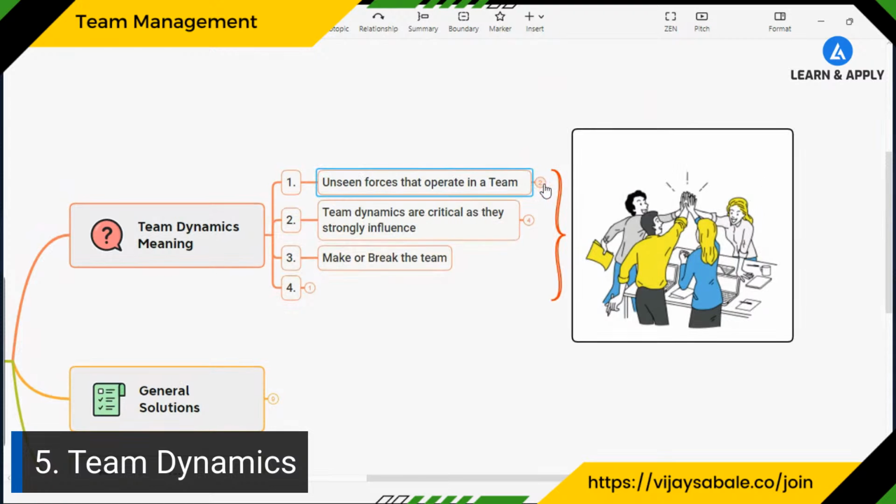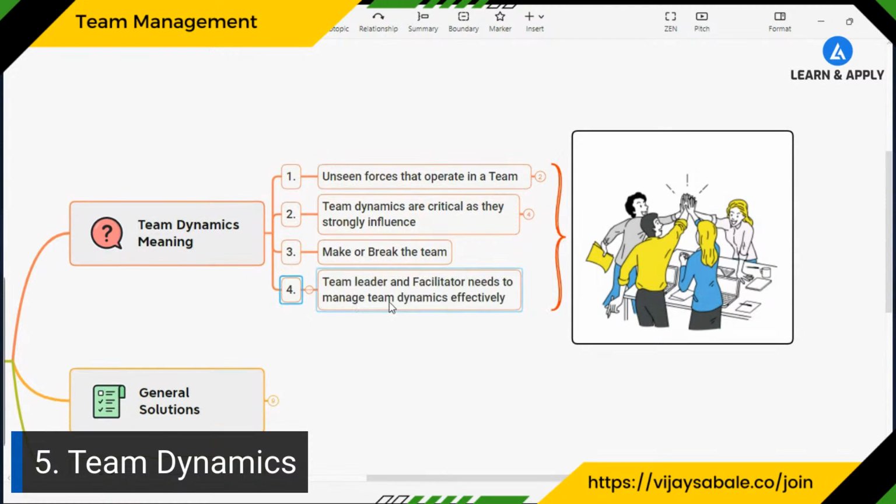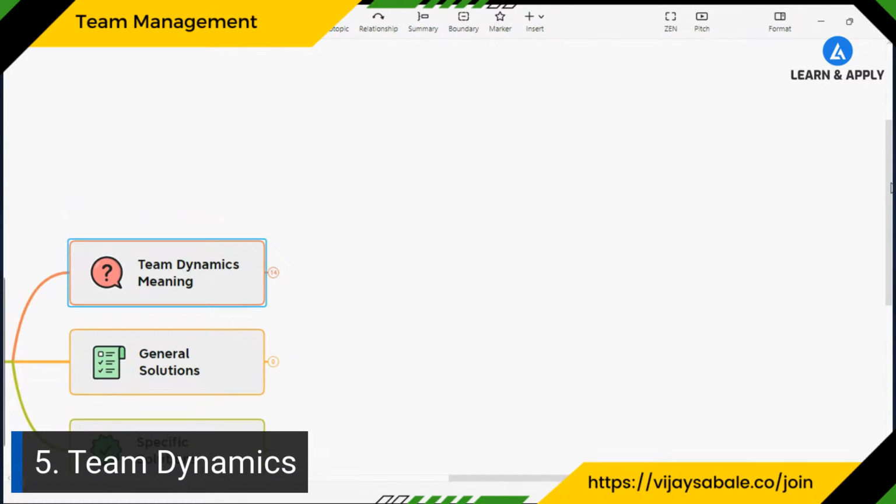If you do not handle or manage team dynamics effectively, they have the ability to make or break the team. That's why they are very critical. The team leader and facilitator need to manage team dynamics effectively in order to manage the team effectively. So that's the importance of team dynamics. Okay. Now let's go into the detail.